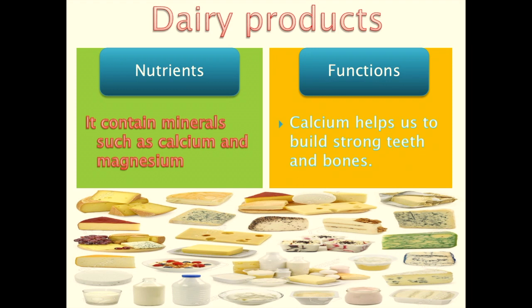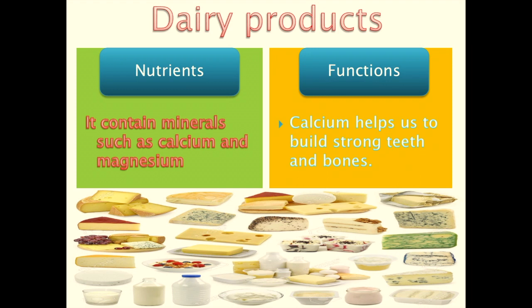Dairy products contain the nutrient calcium. Calcium is a mineral. It also contains proteins, carbohydrates, and other vitamins and minerals. Vitamins such as vitamin D and minerals such as magnesium. Let's see what is the function of calcium. Calcium helps us to build strong teeth and bones, and vitamin D helps our body to absorb calcium.